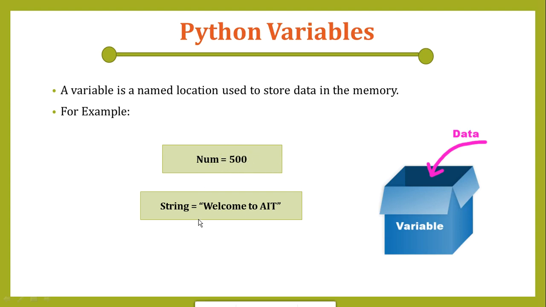The same way, if we assign string data to a particular variable, the type of that variable becomes string. Here string is a variable where we are assigning a value like welcome to AIT. So we can see that a variable can accept different kinds of values, and in Python that becomes the type of that variable.